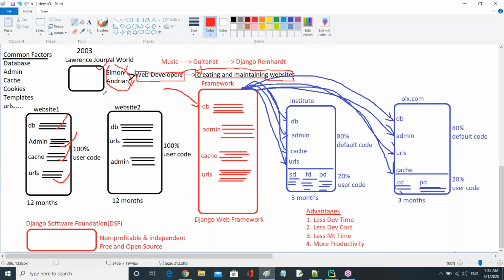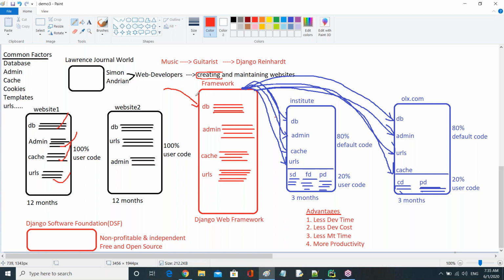What are the developers' names, guys? Simon and Adrian, right? Both are called web programmers or web developers. While creating the websites, they are facing a problem. I'll tell you the problem now. While solving their own problem, they developed Django software.